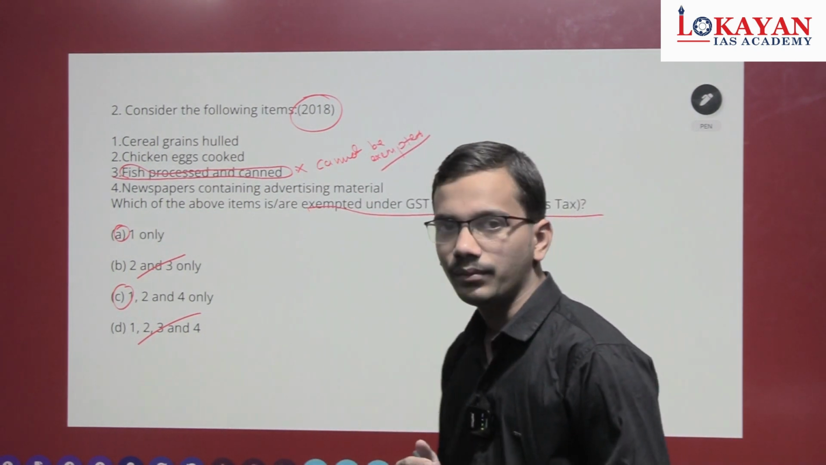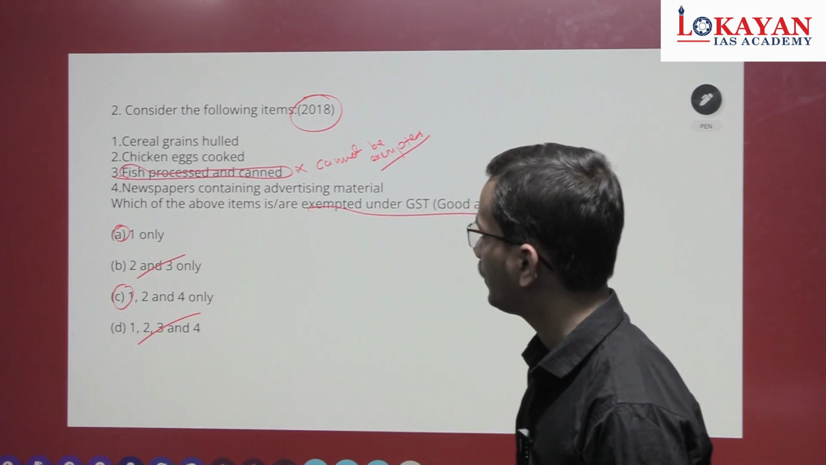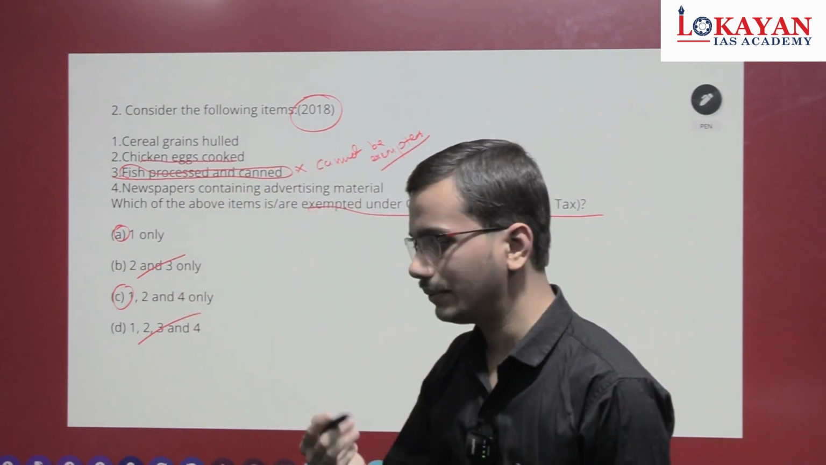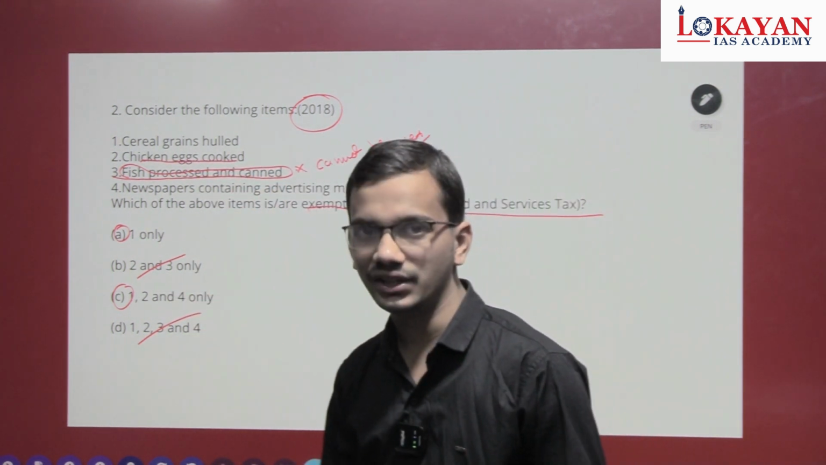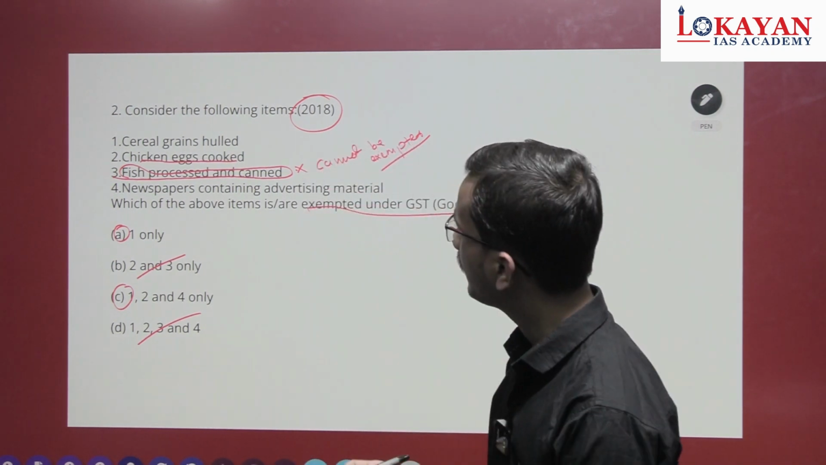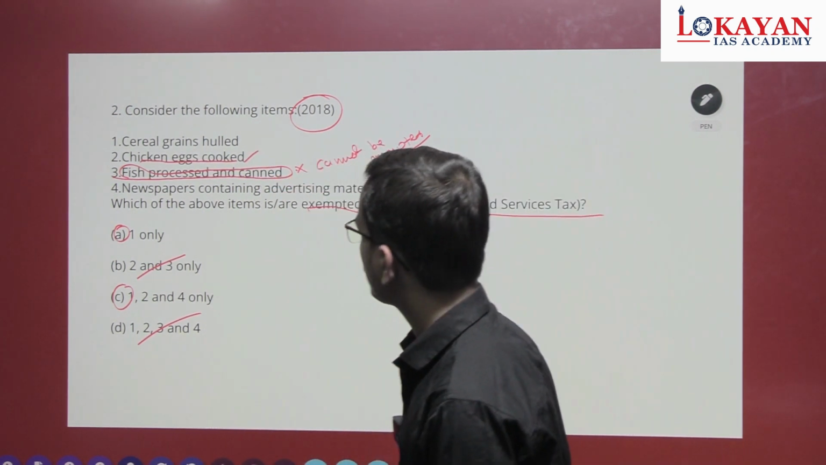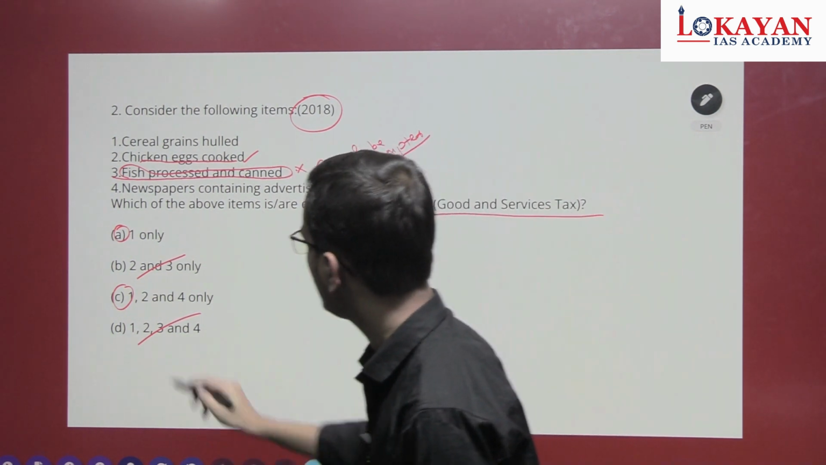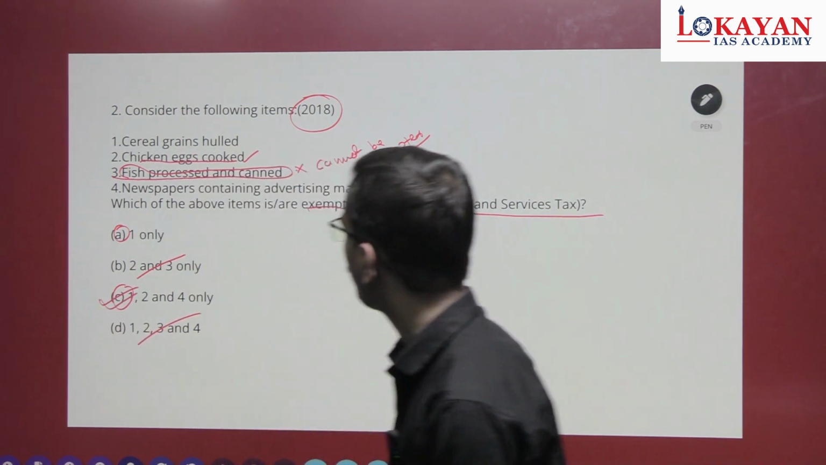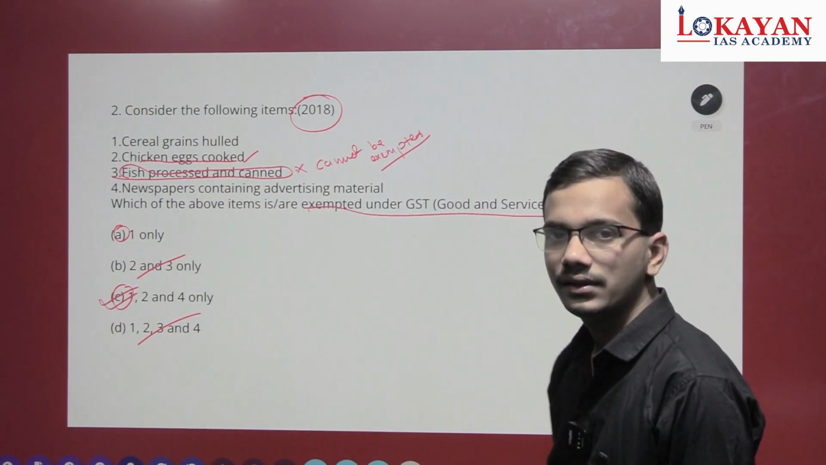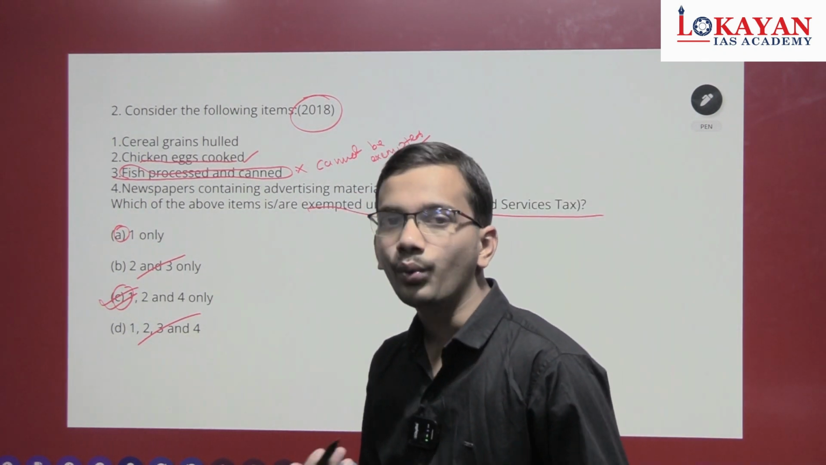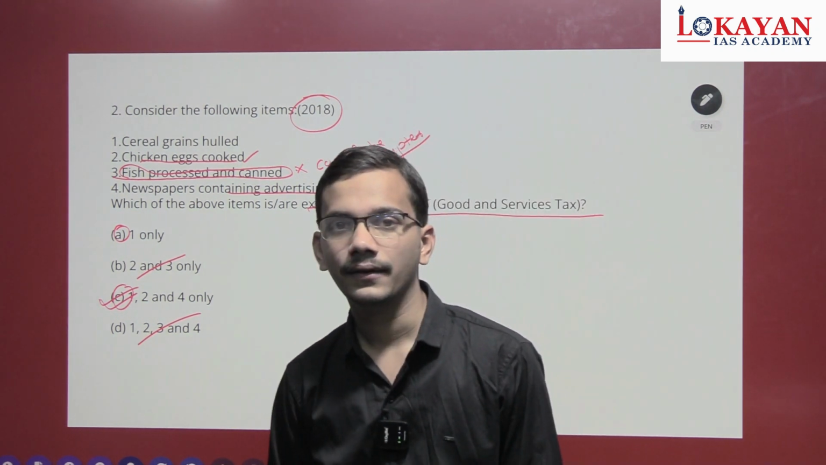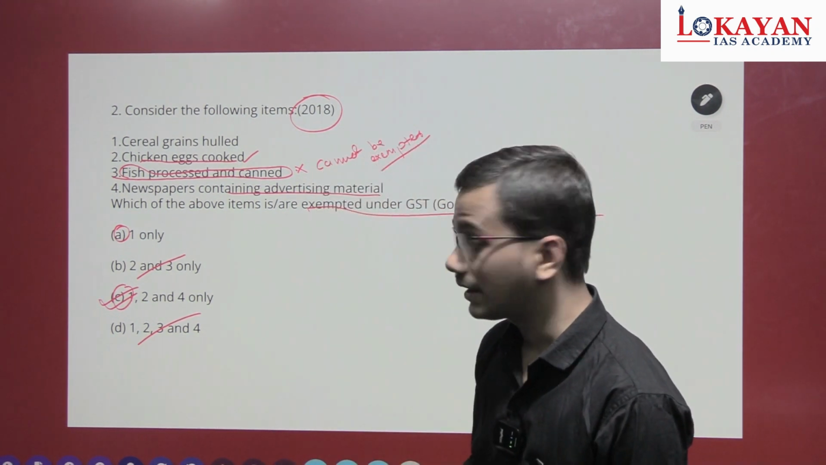Solving this question in exam tension is very difficult. See, this can be exempted, chicken, eggs cooked, because it is not mentioned here that it is in a hotel. Chicken, eggs at home, hotel, etc. are specific things. You can take a risk here. So the second one and the option involving 1 and 2. So only C, 1, 2 and 4 is the correct answer. We might think, how can it be possible that newspapers containing advertisement material are exempted under GST? But that's true. The fourth item is exempted.